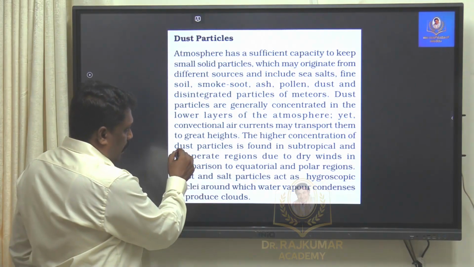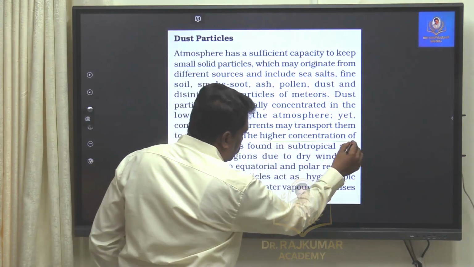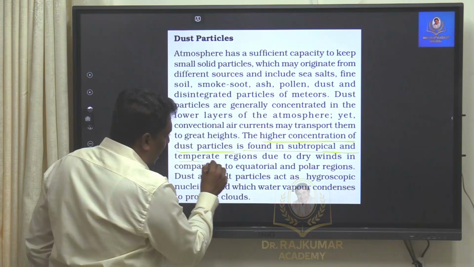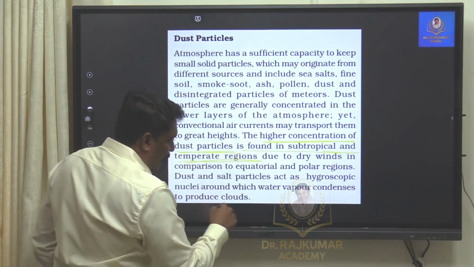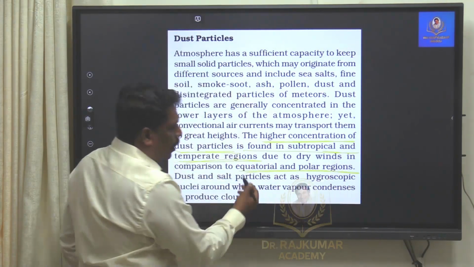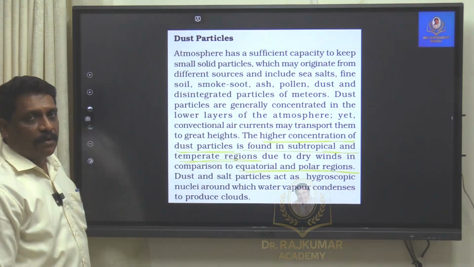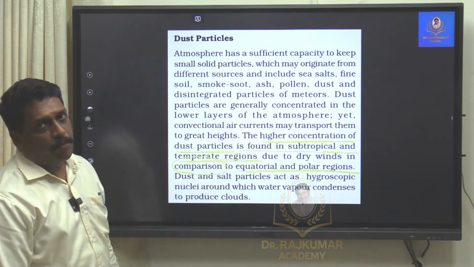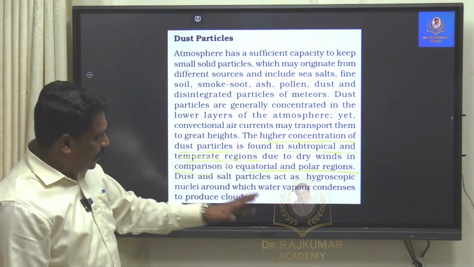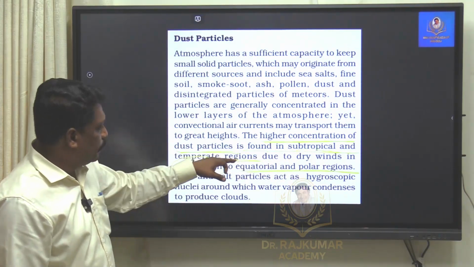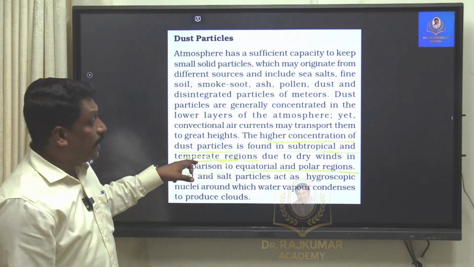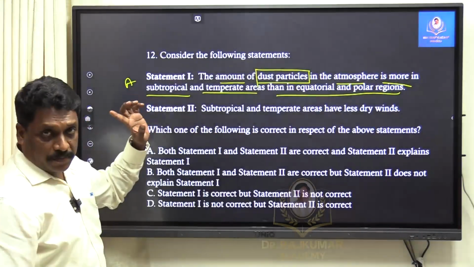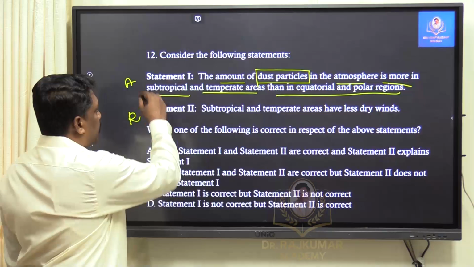They say the higher concentration of dust particles is found in subtropical and temperate region than in equatorial and polar region. They have not used the word 'than' here. NCERT has used the word comparison. So NCERT clearly says subtropical region and temperate region have more dust particles than equatorial region and polar region. The same sentence is given here. So this assertion is correct.